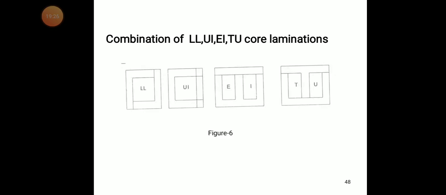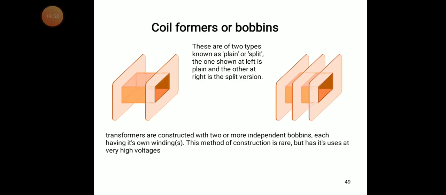Another type of combination you can see is LL, UI, EI, TU core lamination. LL is like a square, UI is also like a square, EI is different, and TU, T and U, is another different one. So like this we have different ones.